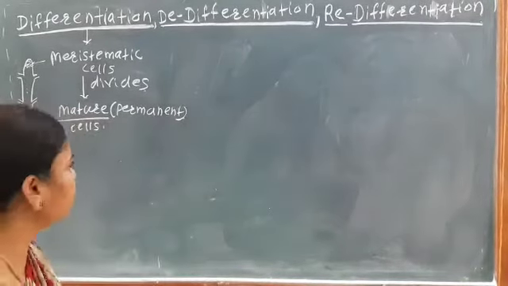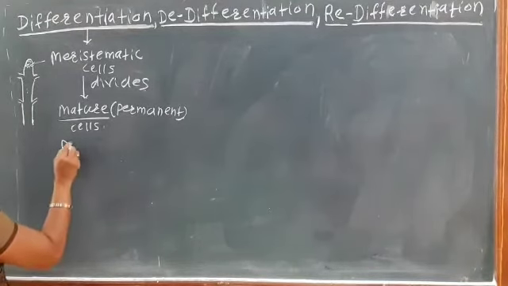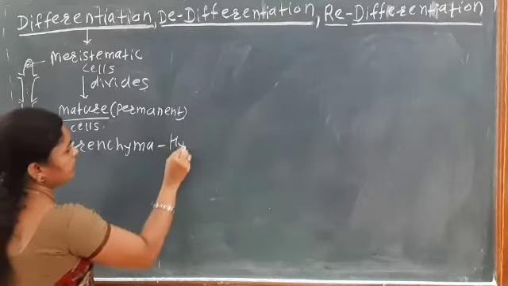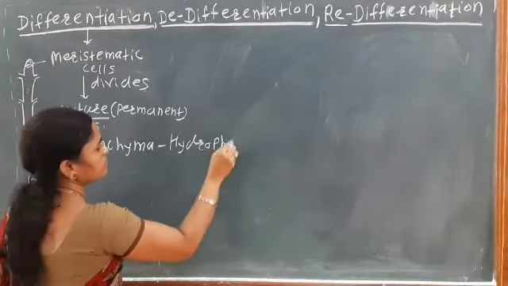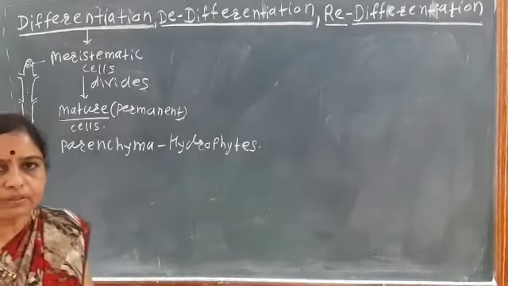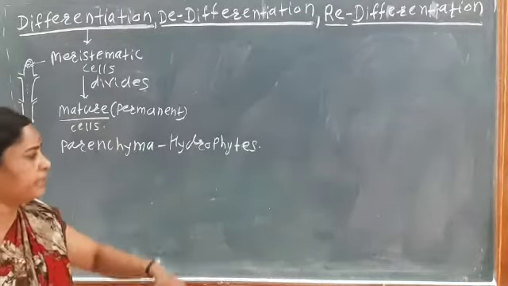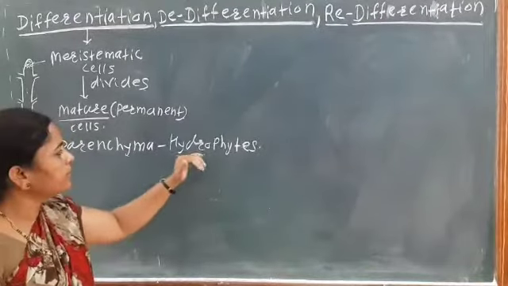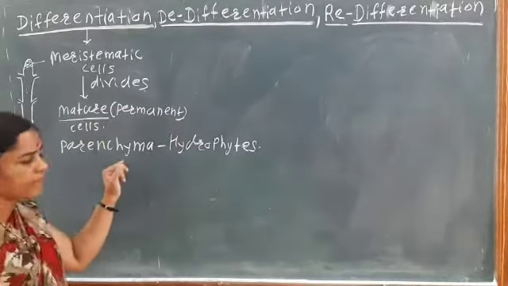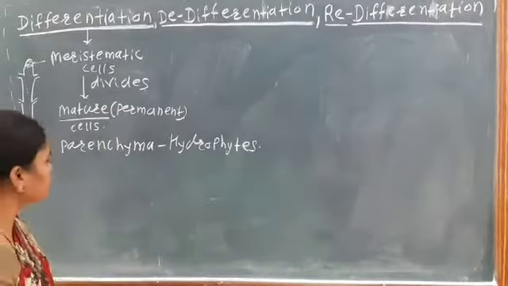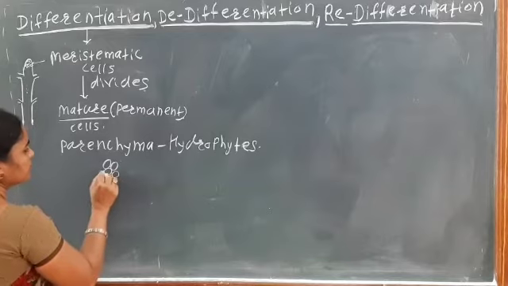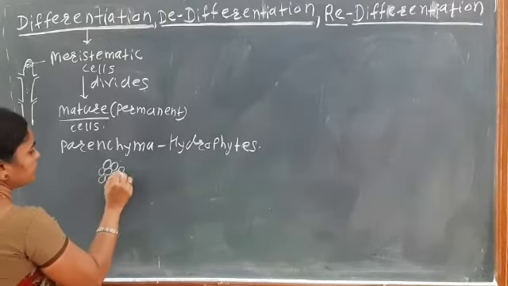So for example, in the hydrophytes there is the formation of the parenchyma. Hydrophytes means the aquatic plants, for example Eichhornia, Hydrilla. These are the aquatic plants. Hydrophytes means aquatic plants, that grow in water. In such plants, the parenchyma tissue initially is compactly arranged, like this. These are the parenchyma tissue.